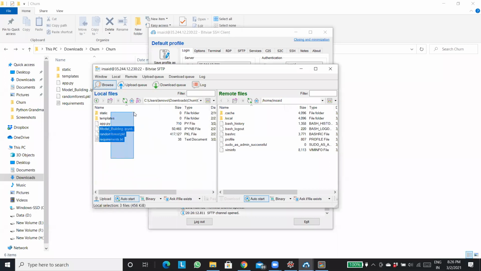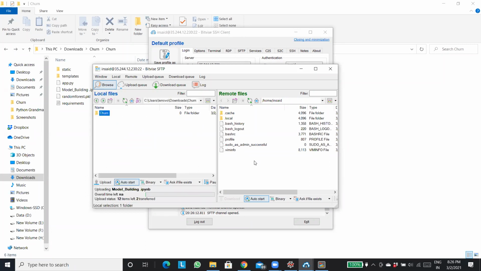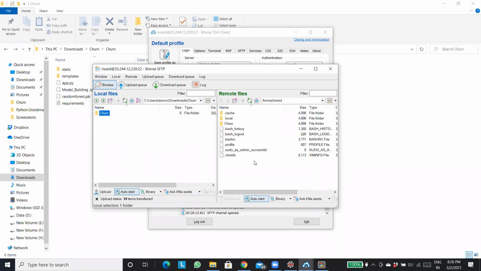So from here, what I need to do is copy this churn folder. We are having these files over here. I need to copy this churn folder to my server. So I'll just drag it up here and paste it. It's getting copied. It's copied. The churn folder is now present over here in my server. Clear till here? Any doubt, guys?